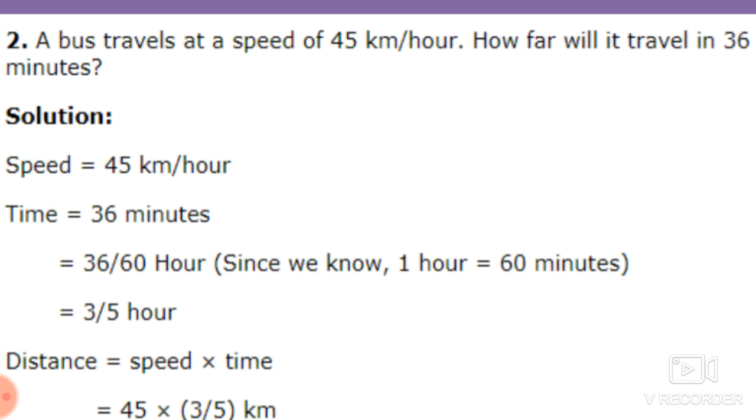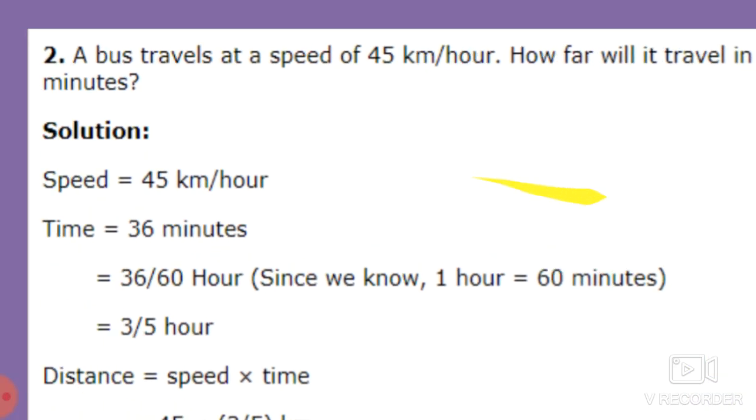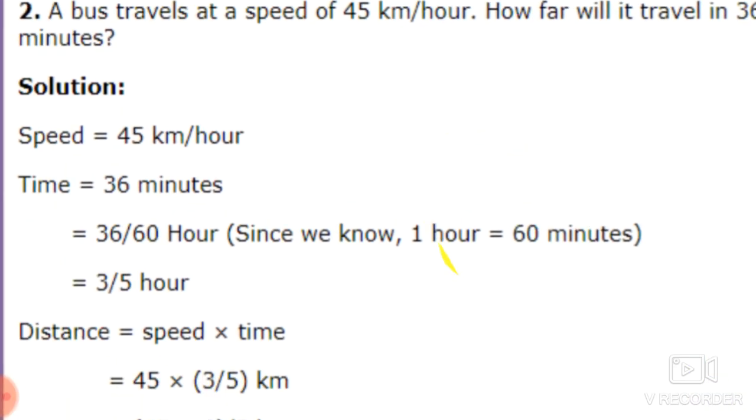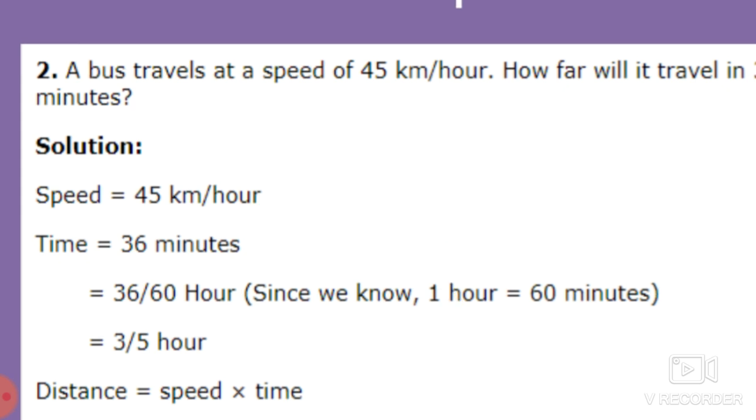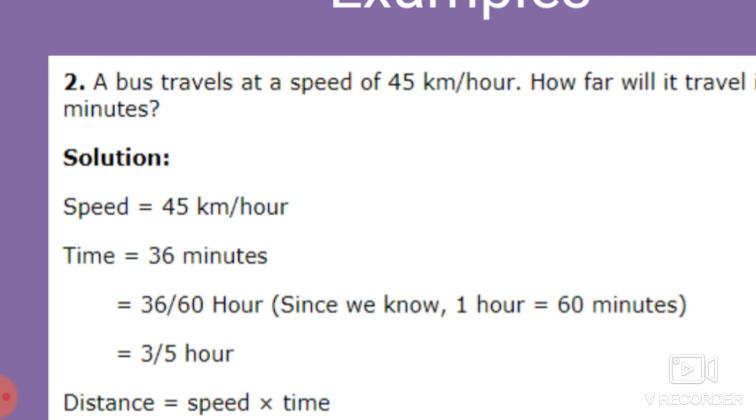What is given over here? Speed. What is that speed? 45 kilometers per hour. So how far will it travel in 36 minutes? So we have to find out the distance, how far it will travel in 36 minutes. Here time is given, and speed. See students, whenever we write kilometer per hour, here we give a speed in kilometers per hour.